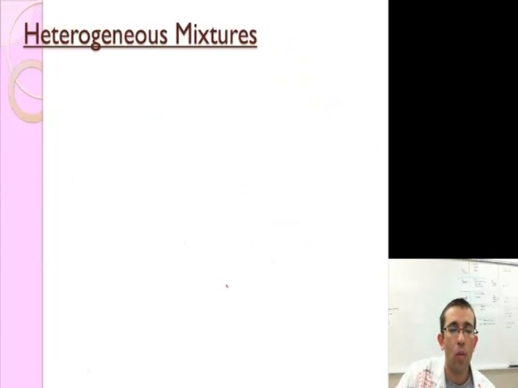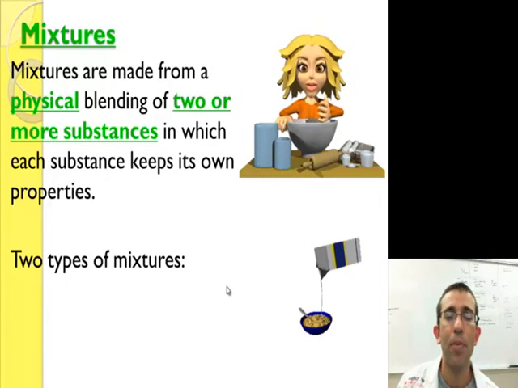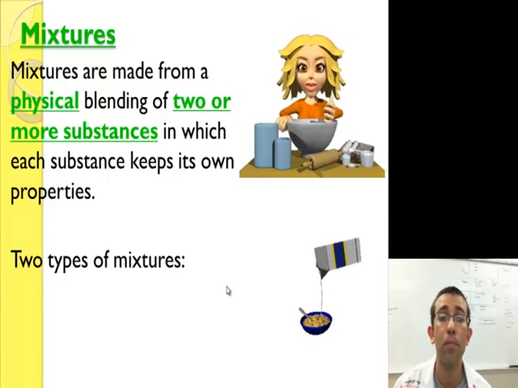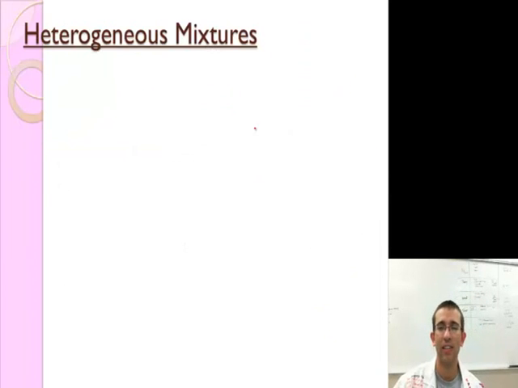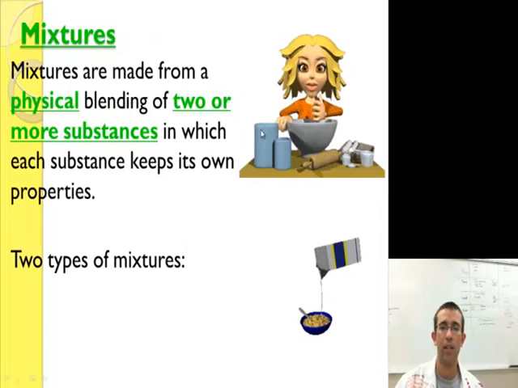Okay, well, we had pure substances. Those are elements and compounds. Let's look at the other thing, mixtures. Mixtures are two or more pure substances put together just by physical means. Okay, just by physical means. So we've got a lady here mixing some stuff. We've got milk in the cereal.